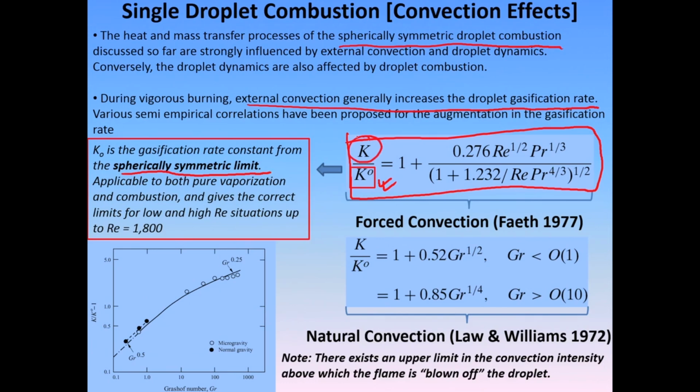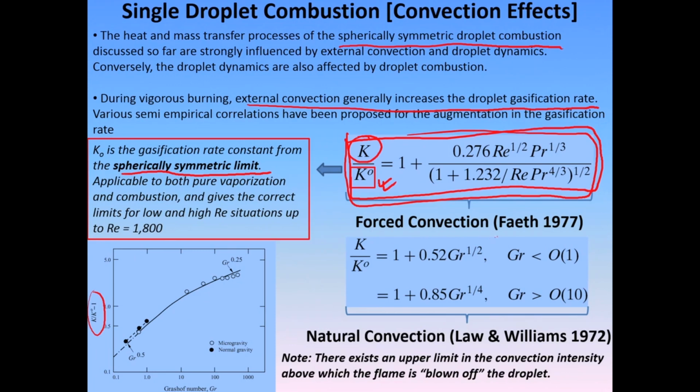K is the corresponding burning, gasification or vaporization rate when convection is present. This ratio has been plotted over here, for normal gravity and microgravity, but let us not go into the details of that.